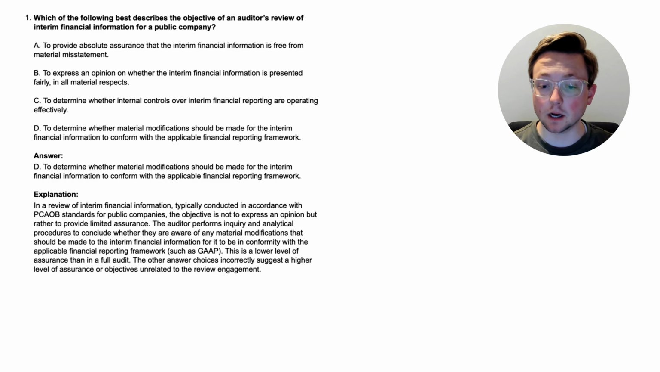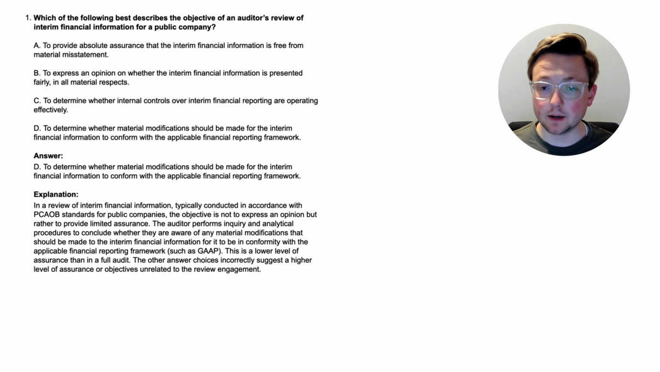The objective is not to express an opinion, but rather to provide limited assurance. And we've talked a little bit about review engagements in the past. This is still a review engagement, it's just about something specific, interim financial information. The auditor performs inquiry and analytical procedures to conclude whether they are aware of any material modifications that should be made to the interim financial information for it to be in conformity with the applicable financial reporting framework, usually GAAP. This is a lower level of assurance than in a full audit. The other answer choices incorrectly suggest a higher level of assurance or objectives unrelated to the review engagement.